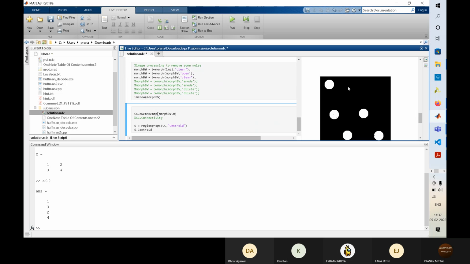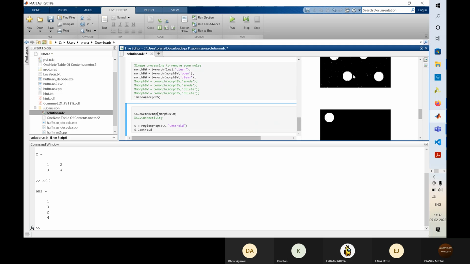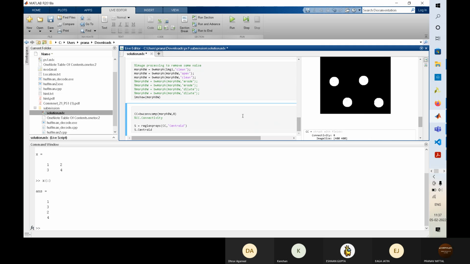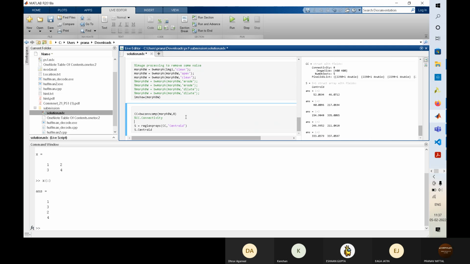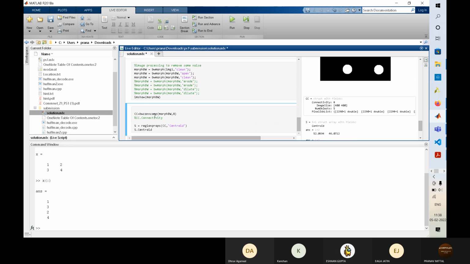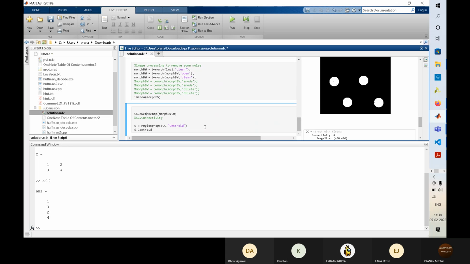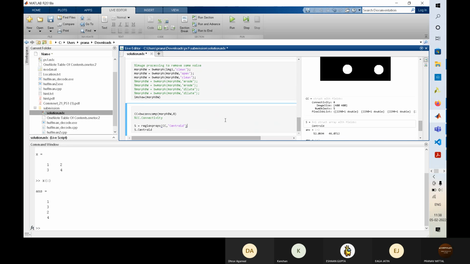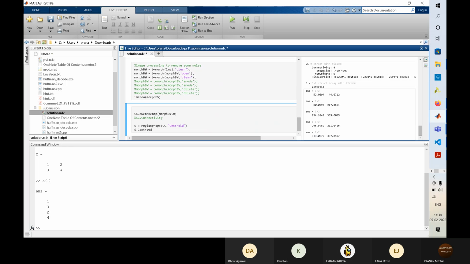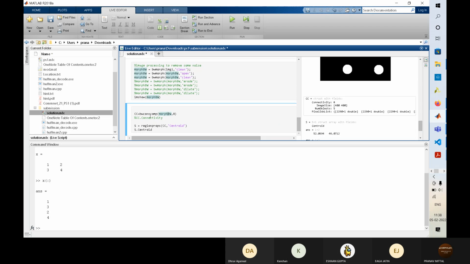Here you can see that the small white spots have been removed. After that, if I apply bwconncomp, it will calculate the centroids of these white spaces. This is also a morphological transformation only.